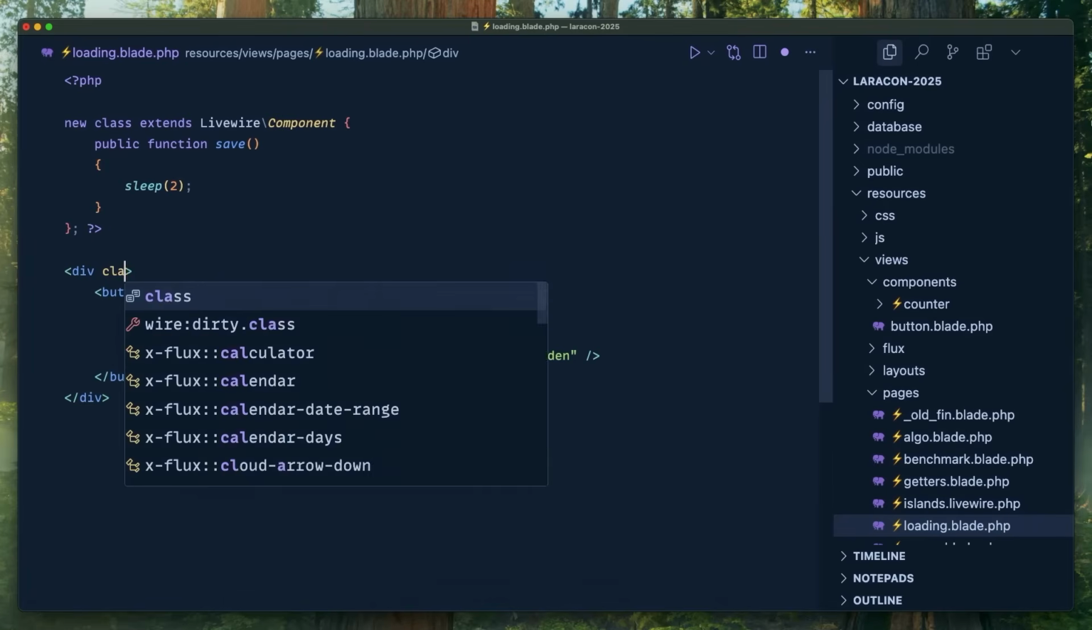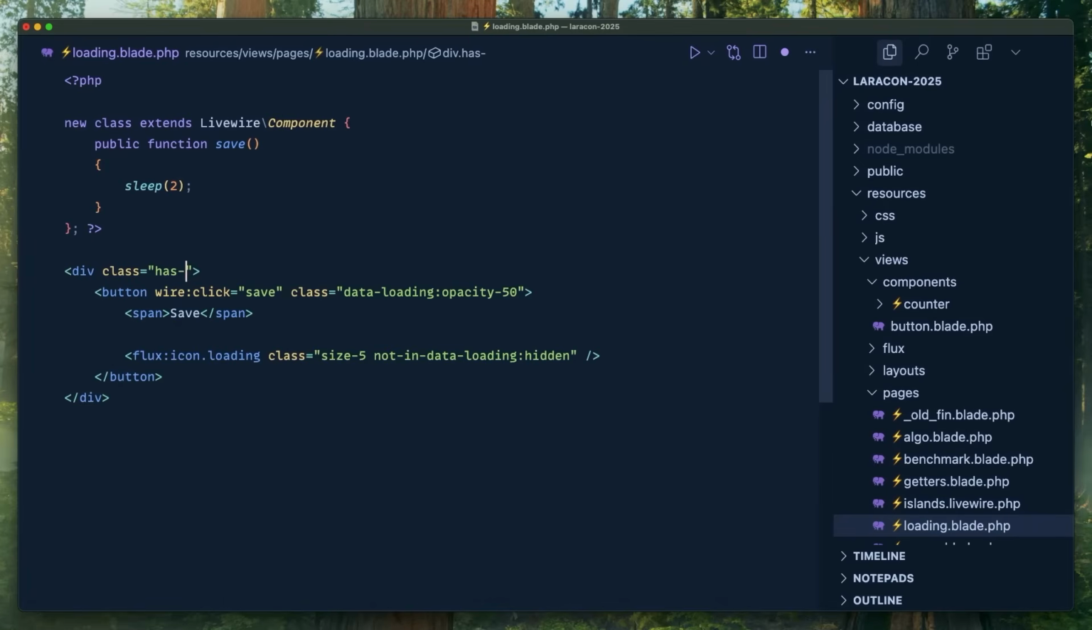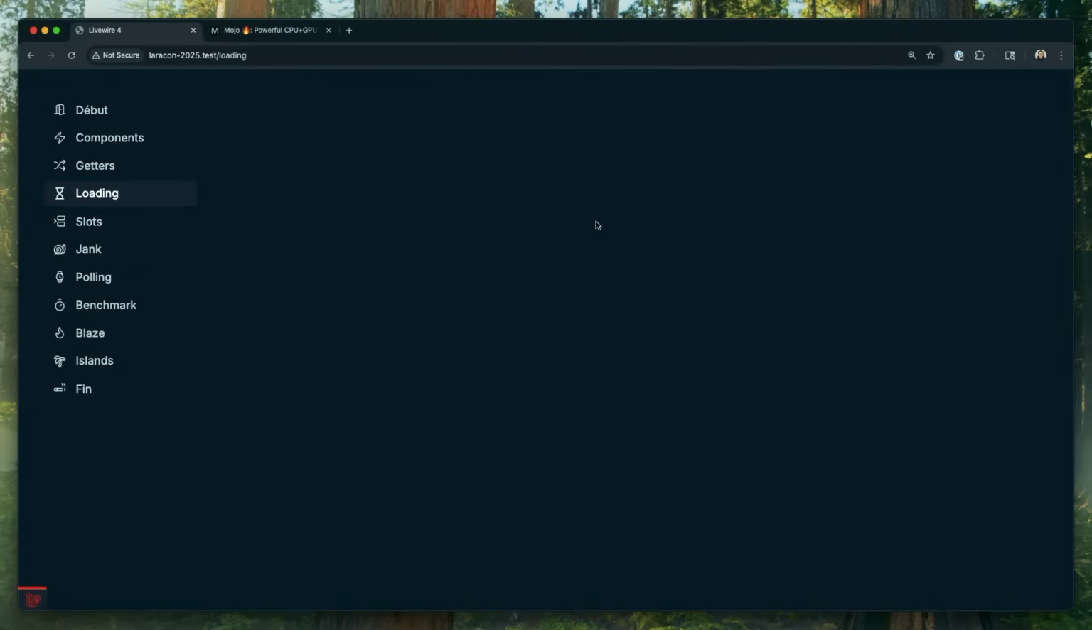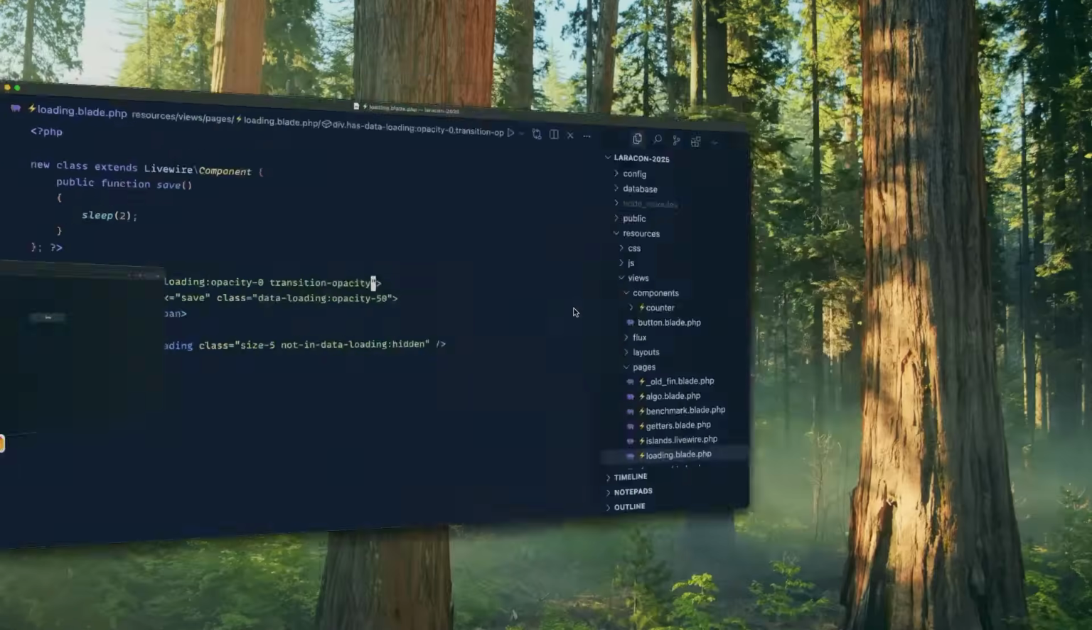And then the inverse of it is also available, where you could say, if this element has data-loading inside of it, then make the whole thing opacity 0 and transition opacity or something. And you can get really sophisticated, weird experiences that make no sense.